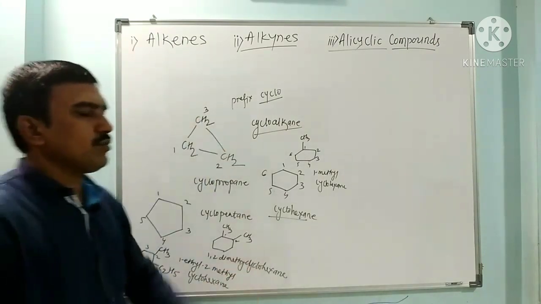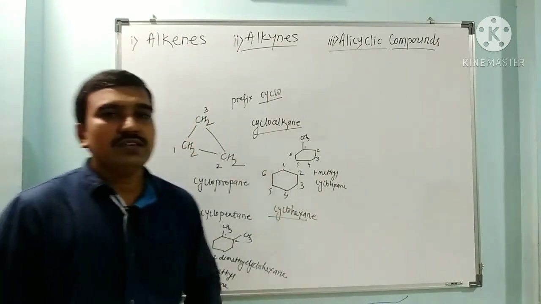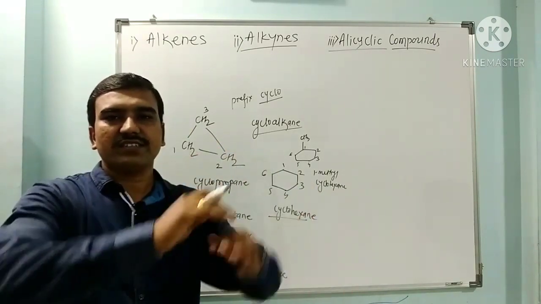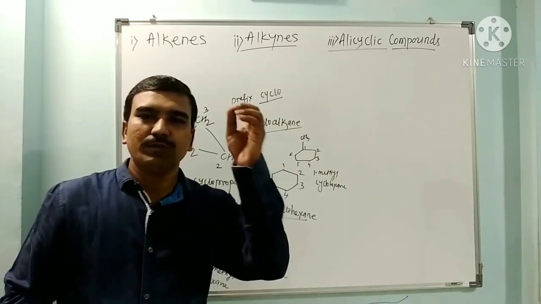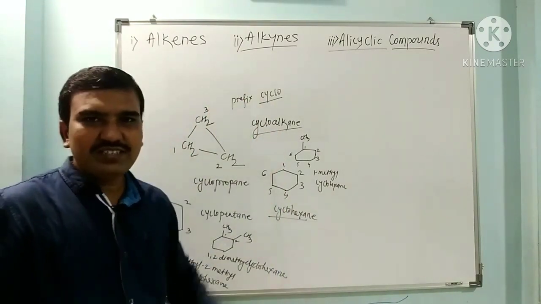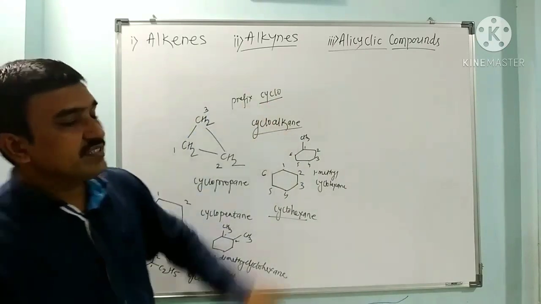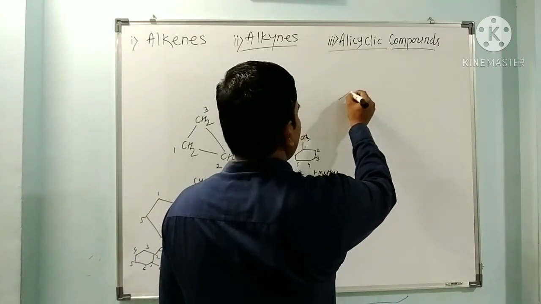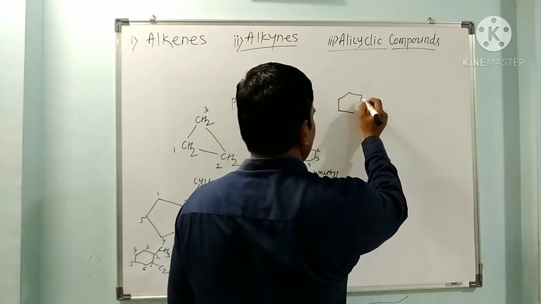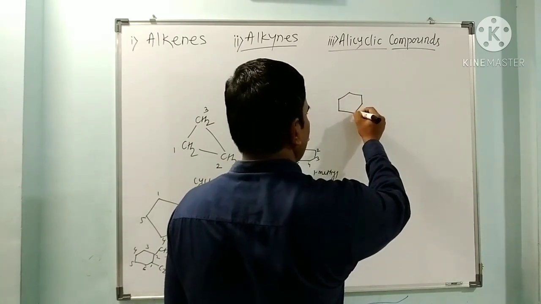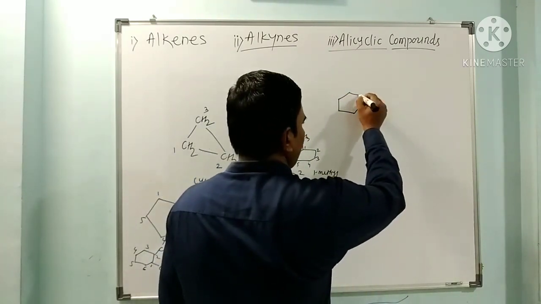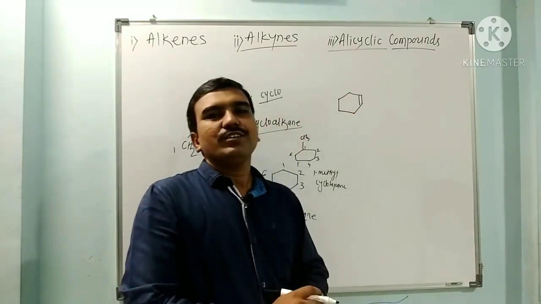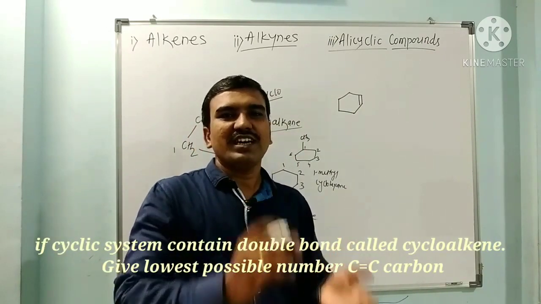So in this way we have seen cycloalkanes. These are alicyclic compounds, meaning closed chain compounds. The chain is closed, ring-like structures, cyclic structures. So we attach the prefix cyclo to the name of the alkane, and it is called cycloalkane. If such a cyclic compound contains a double bond, then these are called cycloalkenes. So this is an example of a cycloalkene. If a double bond is present in the closed chain compound, then it is called a cycloalkene.